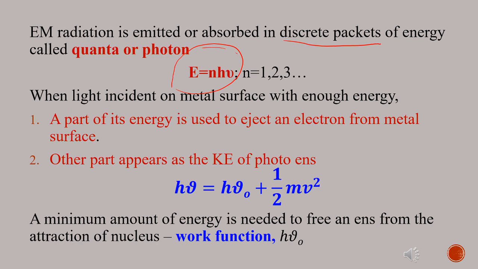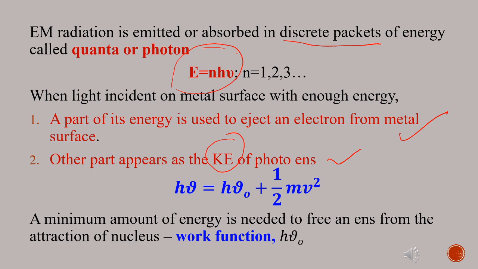Thus, there is a minimum amount of energy needed when light strikes a metal surface. A part of its energy is used to liberate an electron from the metal surface. We all know that electrons are held in the atoms due to the electromagnetic force of attraction between nucleus and electron. So, to remove an electron from the metal, we have to do some work. So, a part of incident energy is used to liberate an electron from the metal surface. The remaining energy is imparted to the liberated electron as its kinetic energy, so that electrons are ejected out of the metal with great speed.